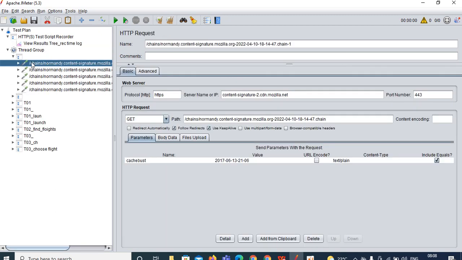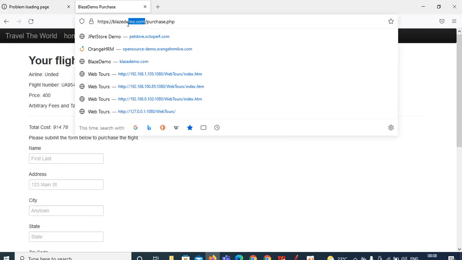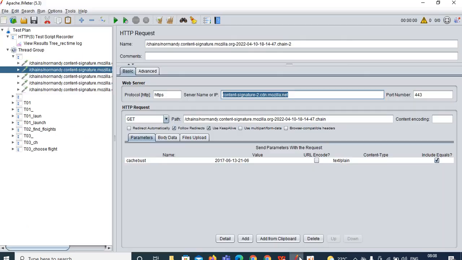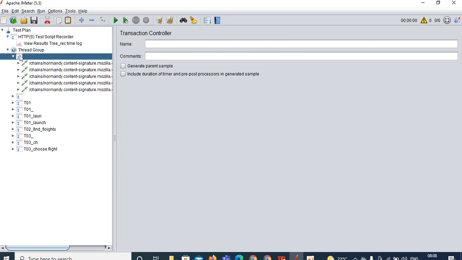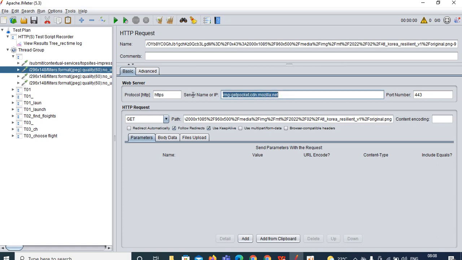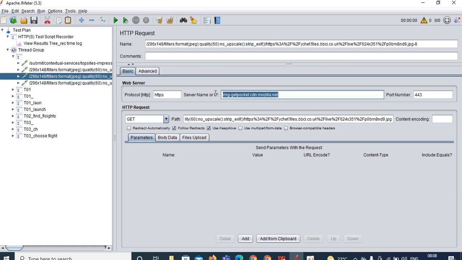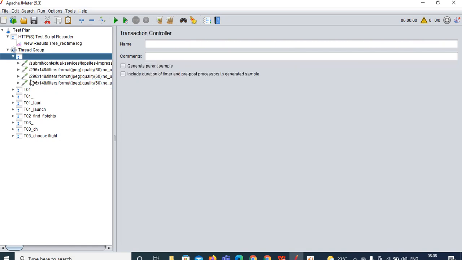Click on each and every request and verify what the server name present over here is. Our server name is blazedemo.com. Based on that we need to filter our scripts. Content signature, content signature, content signature, this is not required, so you can delete this. Next one, submit, incoming telemetry, image get pocket. Under this transaction controller whatever requests are there are all junk, so I have clicked on that and deleted it.